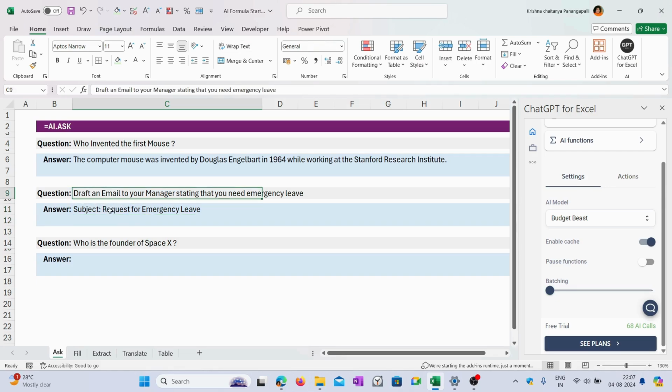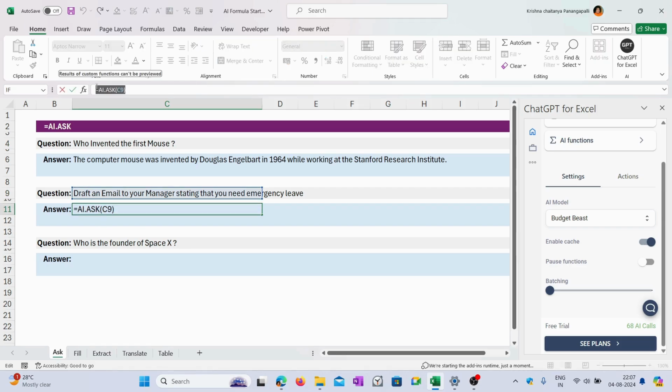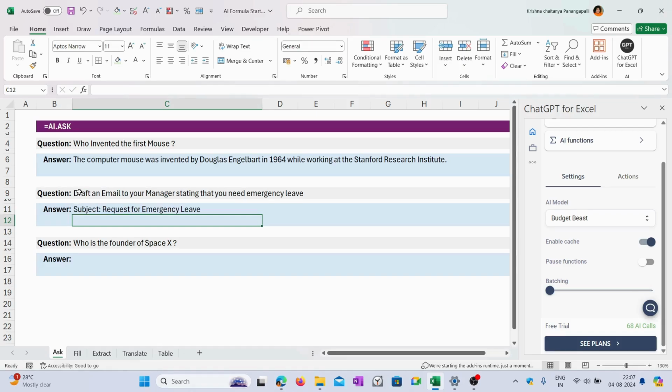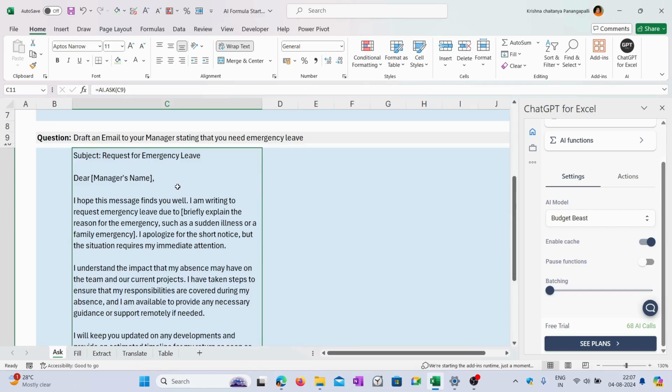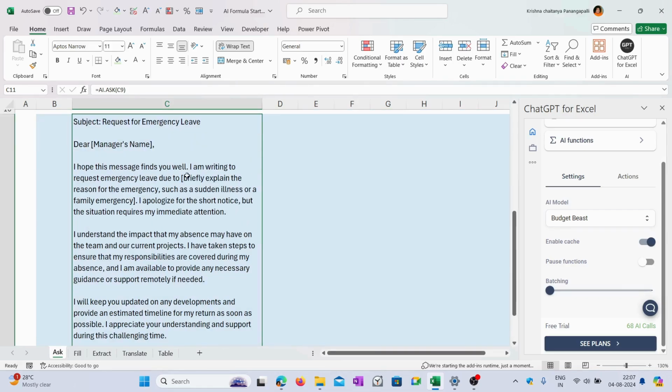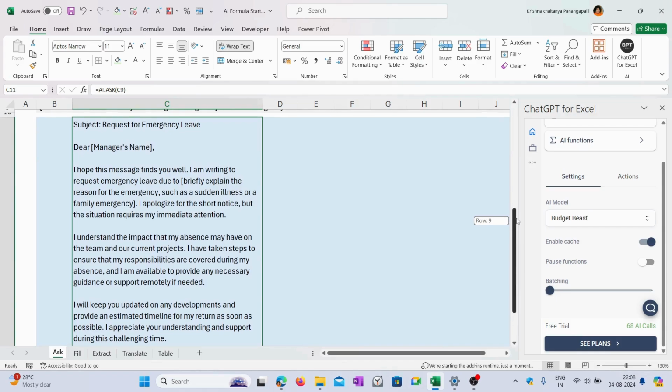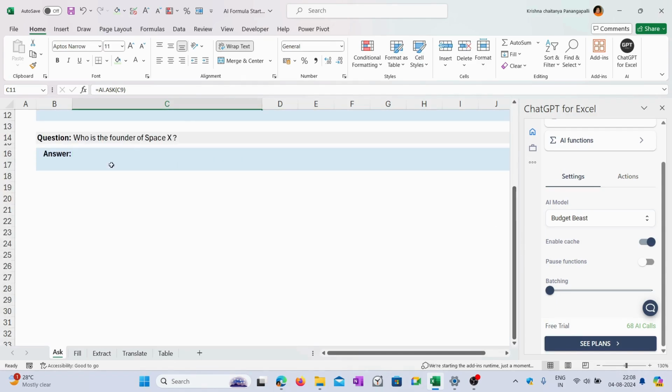Suppose you can once again write it, because sometimes it cannot fetch you the better results. AI.ask, in this cell I have my prompt. Yeah, now you can see, there is a simple problem here with the wrap text. As you can see, for the request for the emergency leave, it has generated a letter. I hope this message finds you well. I'm writing to request the emergency leave due to so and so conditions. As you can see, it has drafted a letter for me. So by using a simple formula, you can write a letter here.